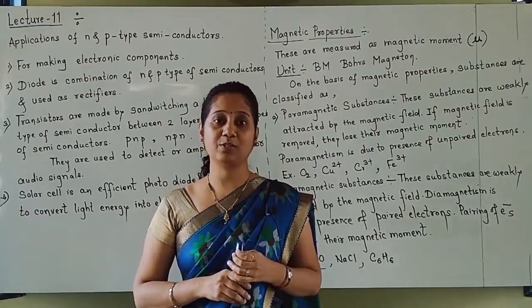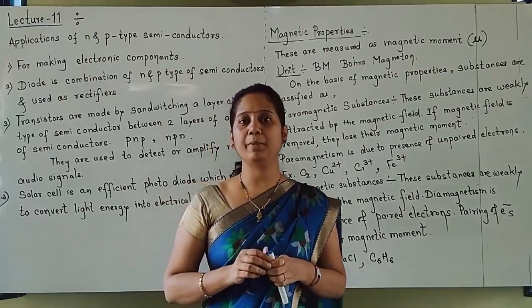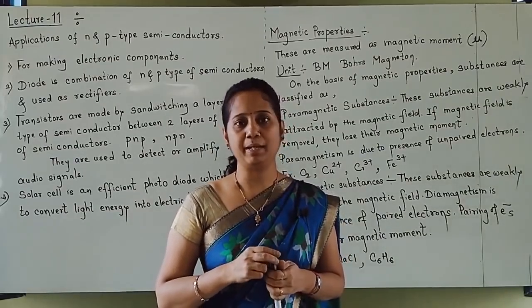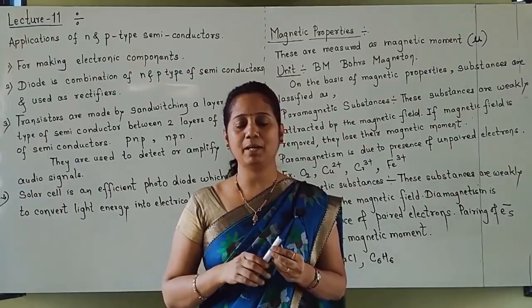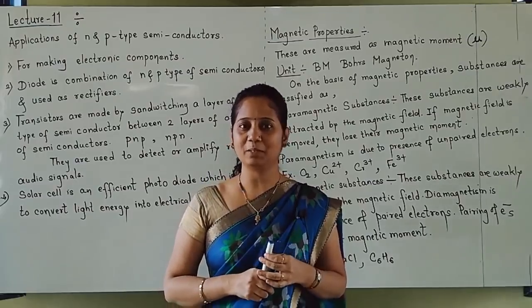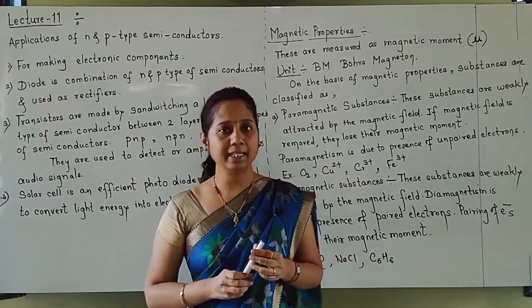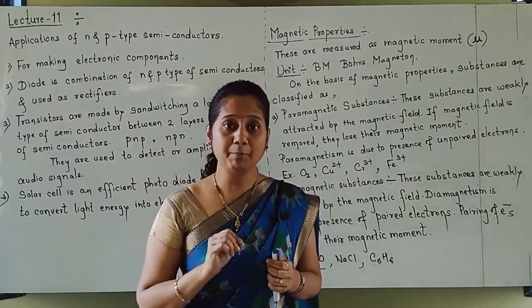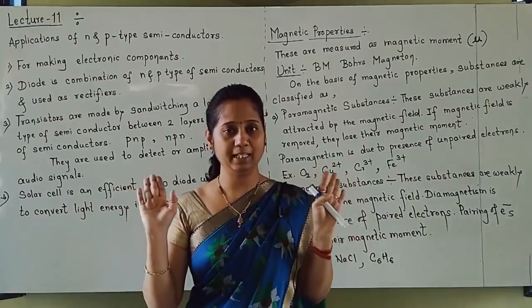Now we are going to see how these magnetic moments are measured. Magnetic properties are measured using magnetic moment, which is indicated by the symbol mu. Calculation of magnetic moment is not in this lesson.